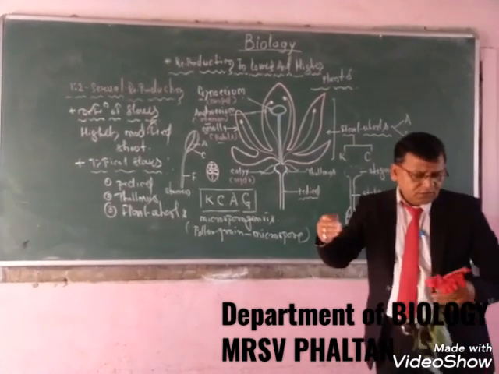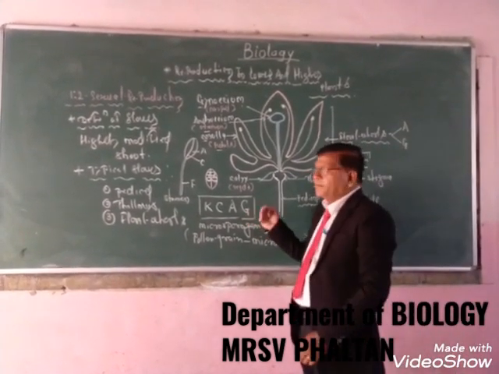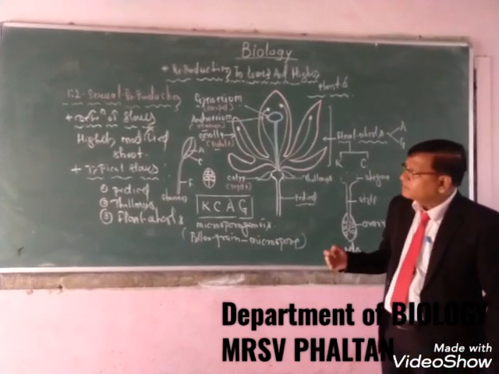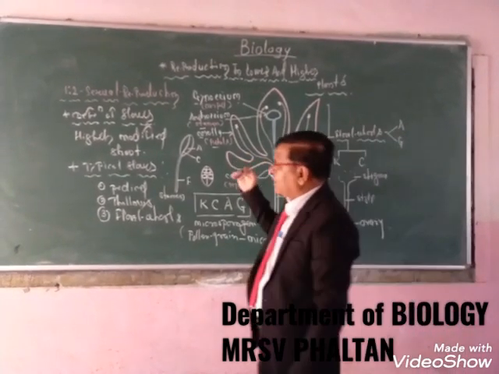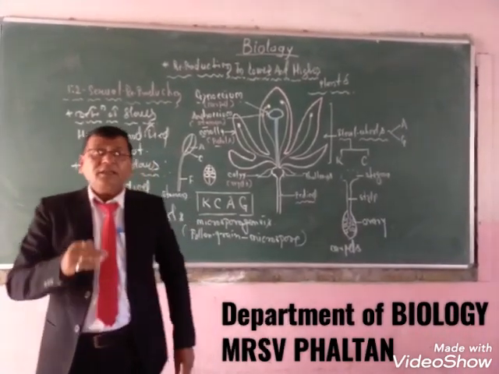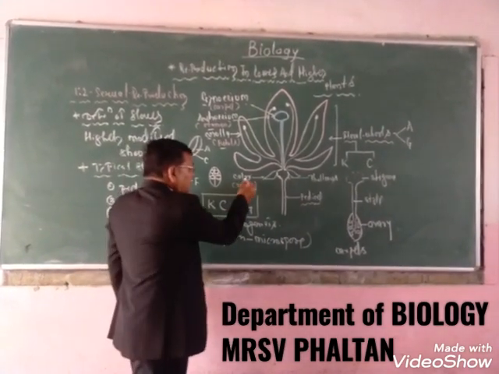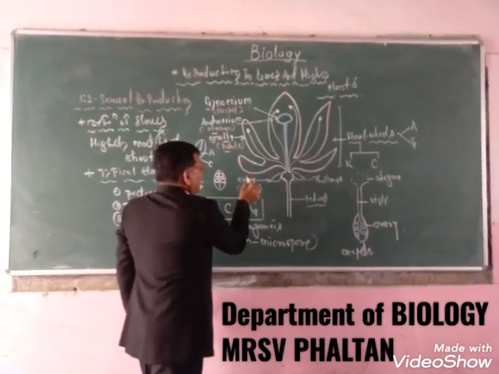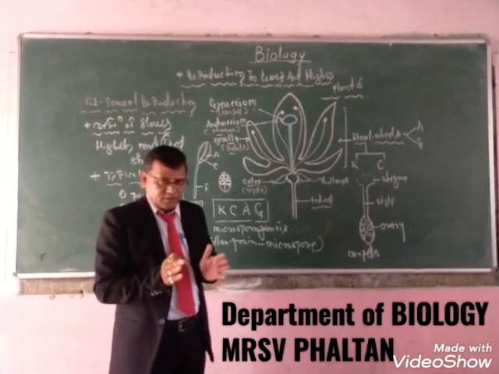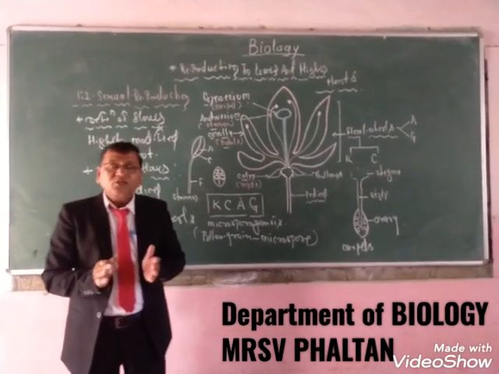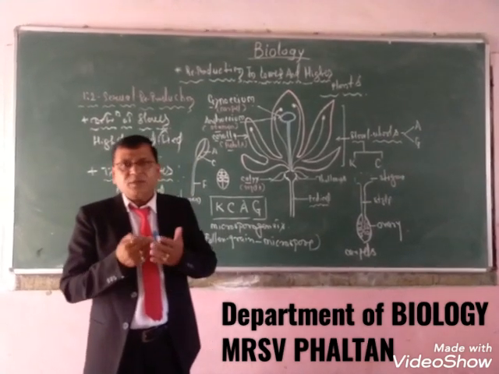Now in board examination or in CET examination, this question is asked a number of times: what are the accessory and essential parts of the flower? The calyx and corolla are called the accessory parts of the flower because they are not directly involved in sexual reproduction.